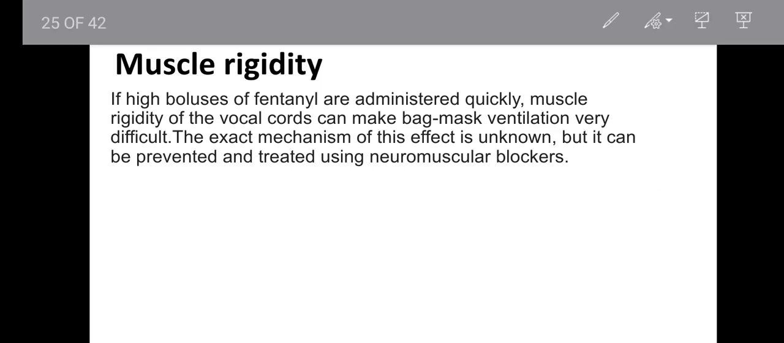Muscle rigidity. If high boluses of fentanyl are administered quickly, muscle rigidity of the vocal cords can make bag mask ventilations very difficult. The exact mechanism of this effect is unknown, but it can be prevented and treated using neuromuscular blockers.